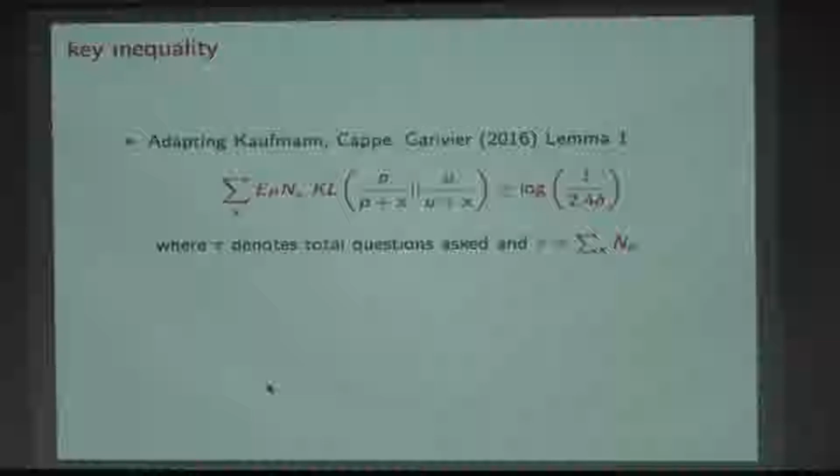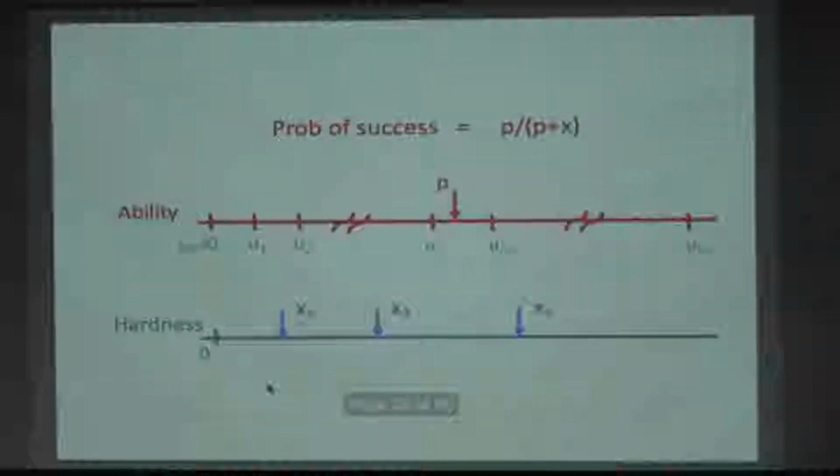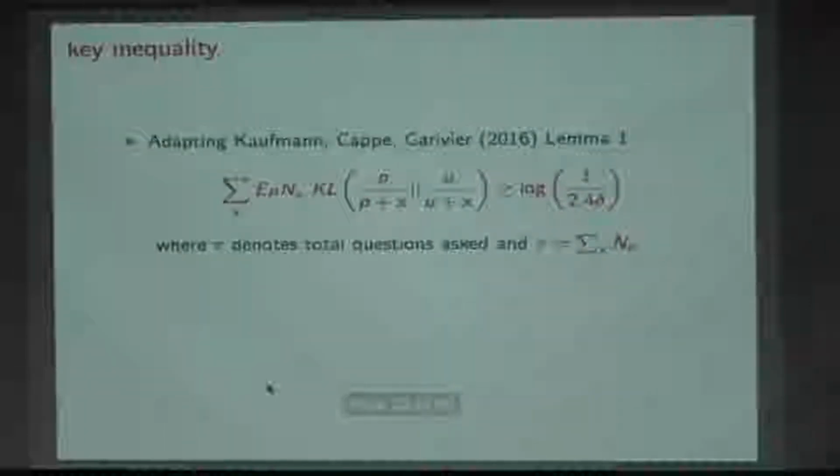Now I'm looking at just the single threshold setting. I must have said that somewhere. Anyway, for now, let's just look at the single threshold setting.